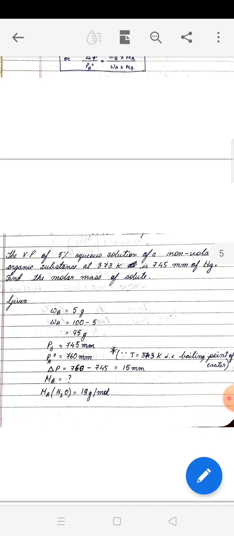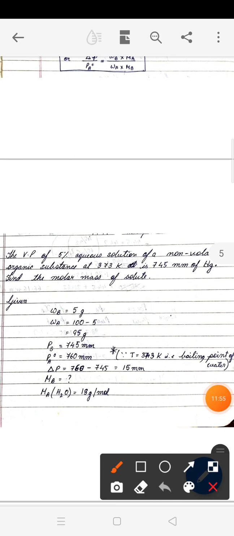Then this 745 which is given, this is what? Vapor pressure of pure solvent or vapor pressure of solution? If you read the statement properly, you can understand it is a vapor pressure of the solution. That means after mixing the solute. So here PS is 745.